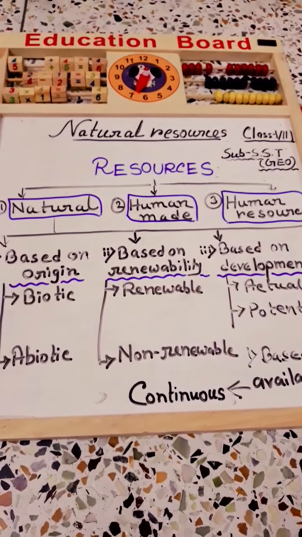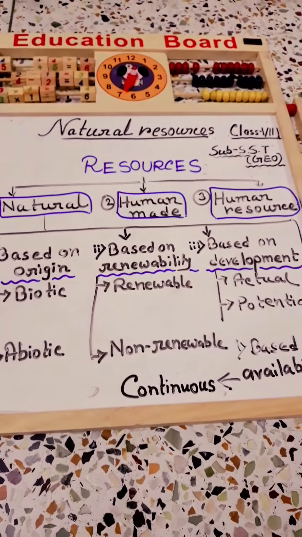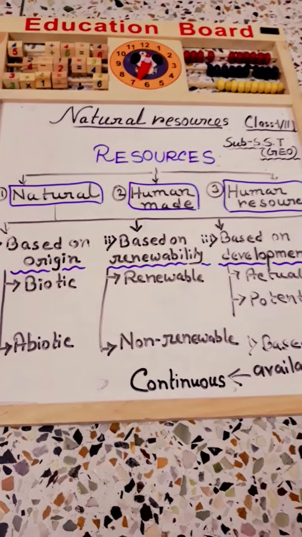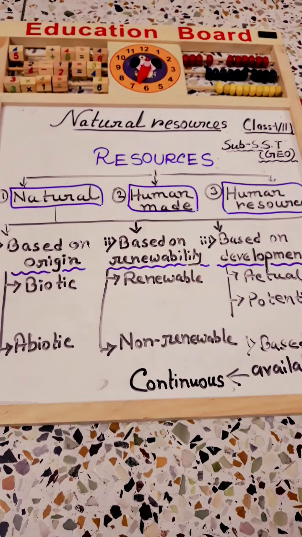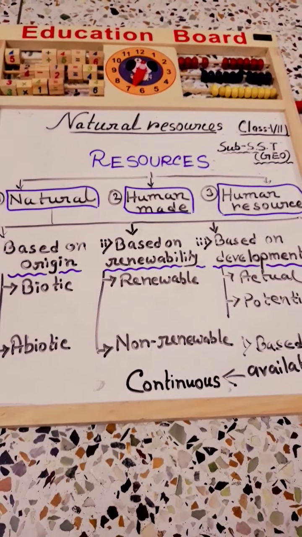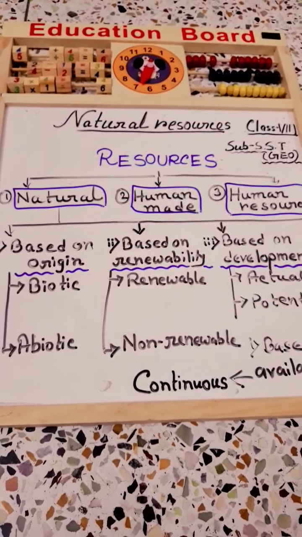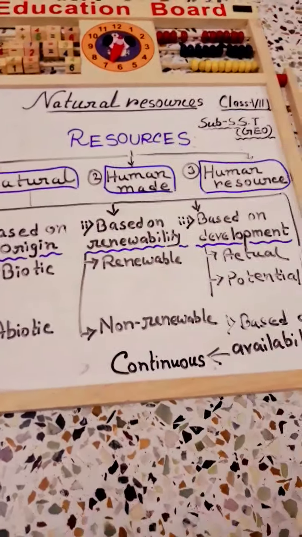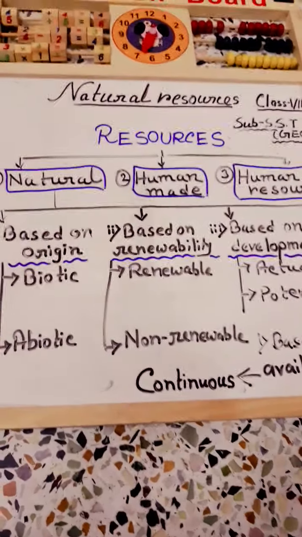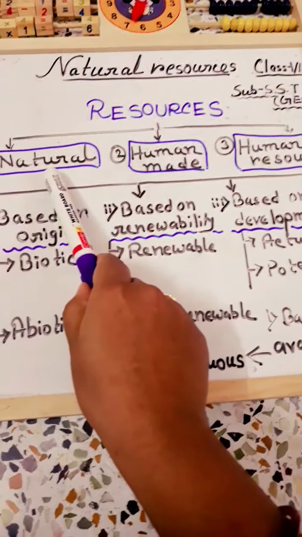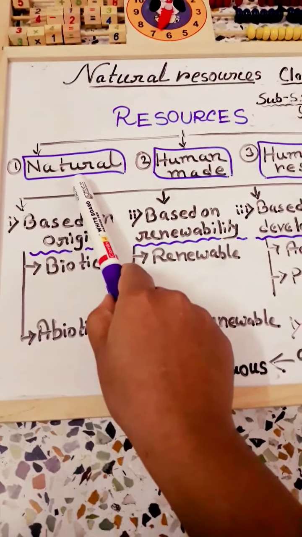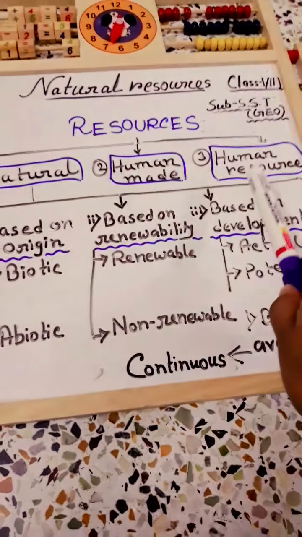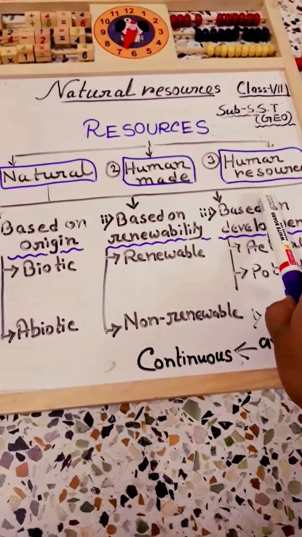So those things are known as resources. If we want to discuss natural resources, then at first we have to know what we mean by resource. A resource is anything that has some good value or any use for us. Everybody follow the board. If we want to characterize resources, we can find three main types: number 1, natural resources; number 2, human-made resources; and number 3, human resource.